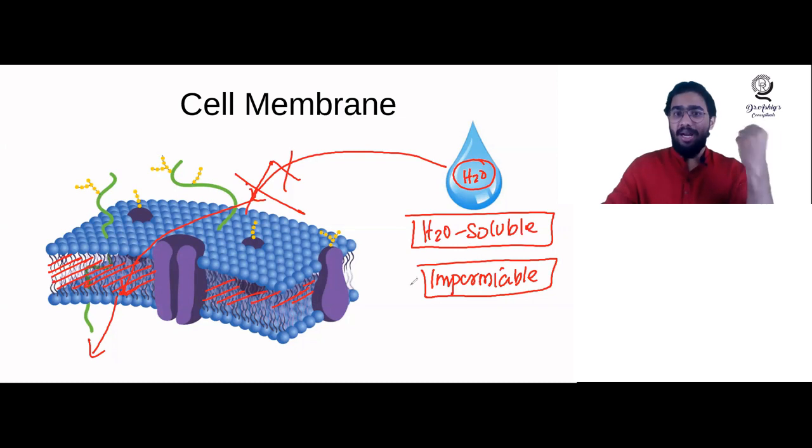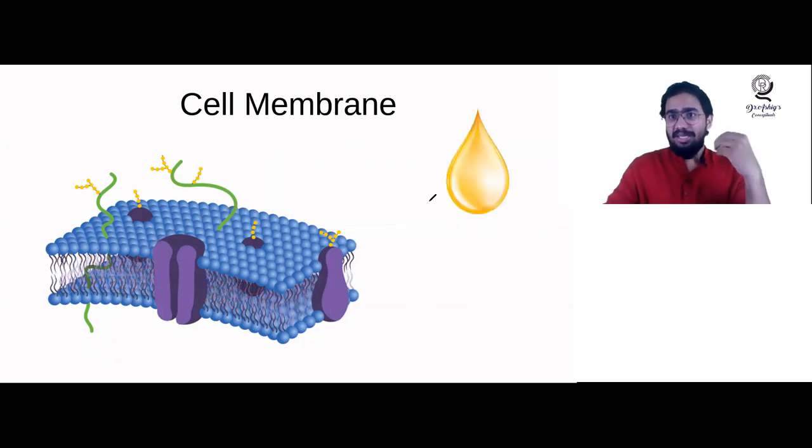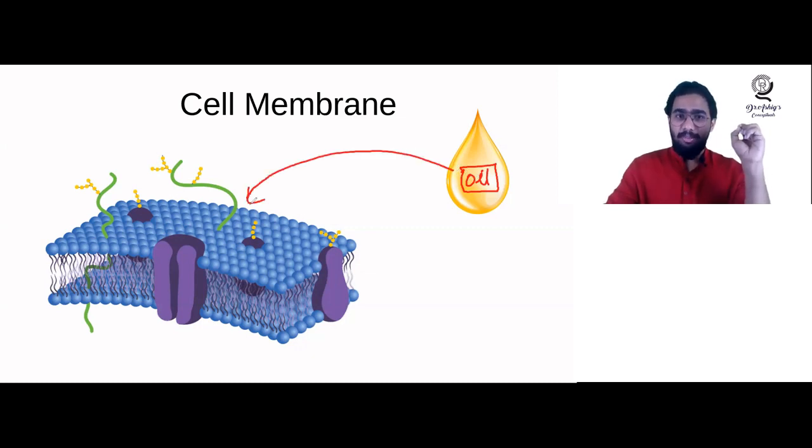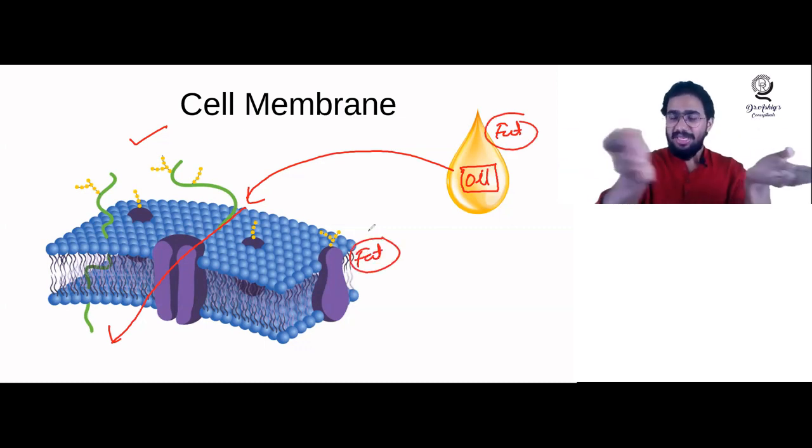Okay. I hope you are understanding this much. Suppose the coming molecule is not water, it is a different molecule, like an oil molecule. What is the specialty of oil? Oil is also a fat. If an oil droplet or oil molecule is coming and trying to cross the cell membrane like that, can it go through? Yes, exactly. It can go through the cell membrane. Why? Because oil is fat, and the cell membrane is also made up of fat. So both are the same kind of molecule, so it can easily pass through. And suppose some other materials are oil soluble or fat soluble, I'll be writing fat soluble.